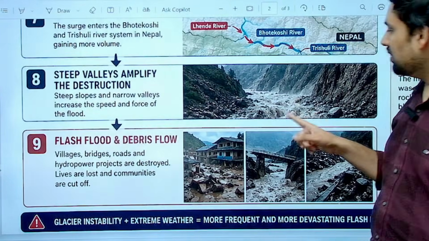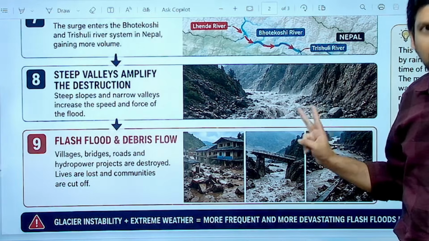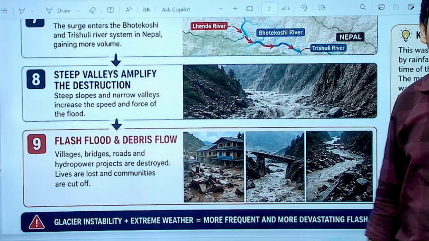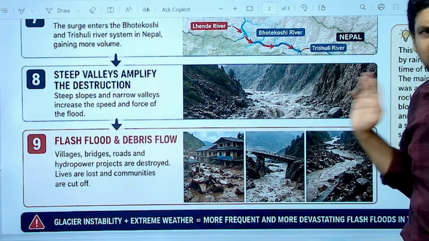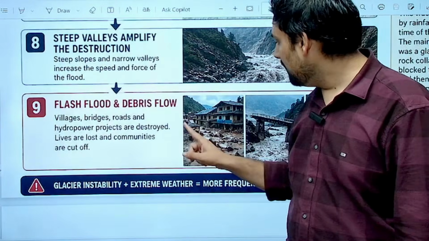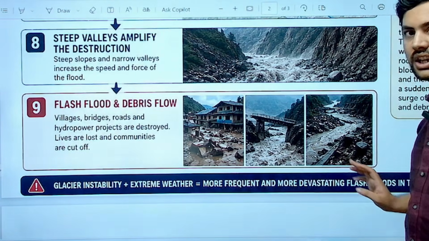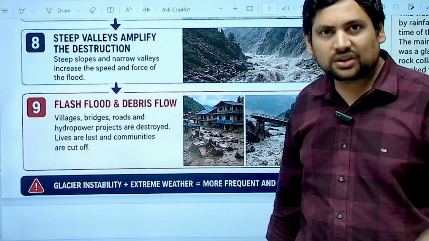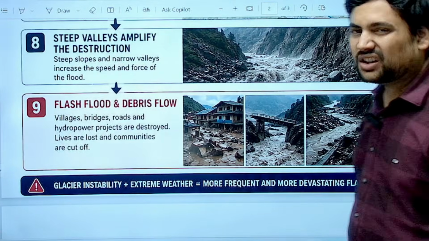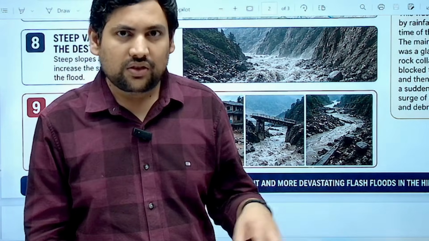this increased the destruction. As you can see, the flow of water is very high right now, very high velocity, very high volume, and also it has a lot of variety, as in different kinds of things we are seeing here: mud, stone, normal water, any sediment, whatever came in its way. Now, this caused the flash flood and debris flow. Once it reached the human habitation areas, the nearby villages, the downstream areas from the river, it caused a lot of destruction. The kind of destruction that is very huge, or unprecedented in a way.